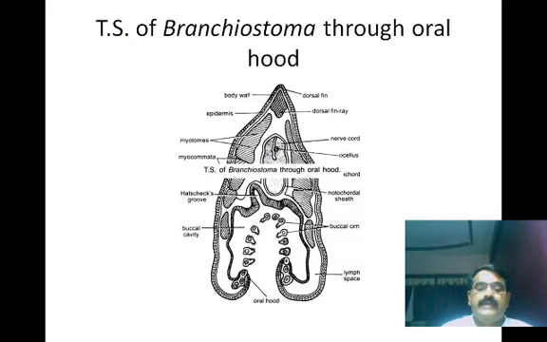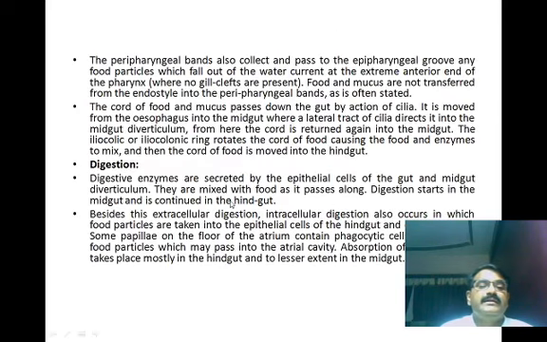Now, the digestion of the food material. Digestive enzymes are secreted by the epithelial cells of the gut and midgut diverticulum. They are mixed with the food as it passes along. The digestion starts in the midgut and is continued in the hindgut. Besides this extracellular digestion, intracellular digestion also occurs, in which food particles are taken into the epithelial cells of the hindgut and digested there.